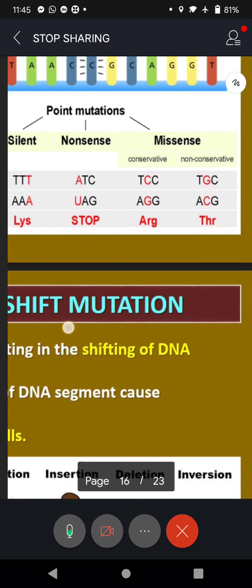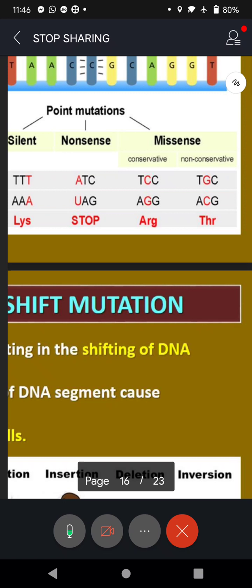So you can see here another one, missense, where conservative and non-conservative also are there. That is TCC AGG. Again here, see thymine, adenine, cytosine, guanine. Now, what is the protein that is formed if the combination is like this? We should not call it protein, we should call it amino acid. Because all of you know protein is a polymer, and poly means many. What is that many? Many amino acids.